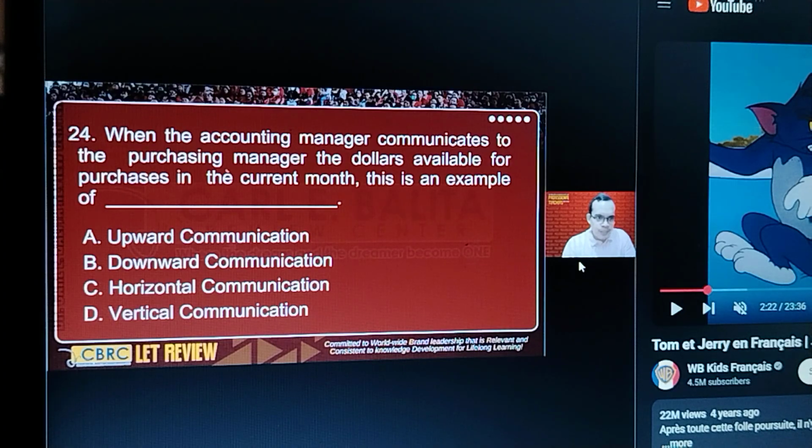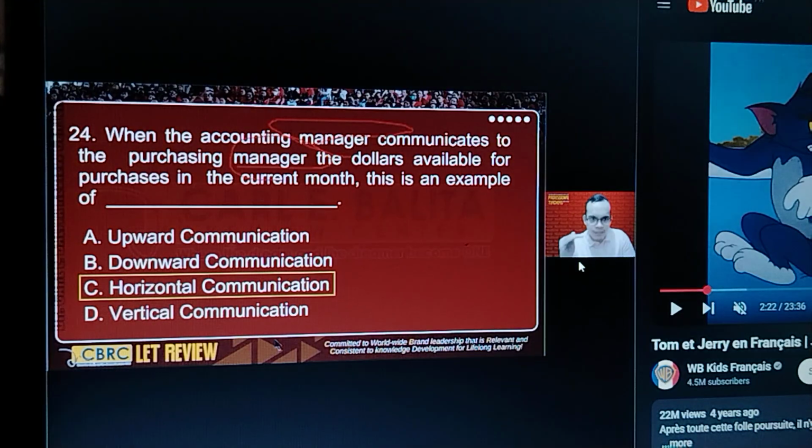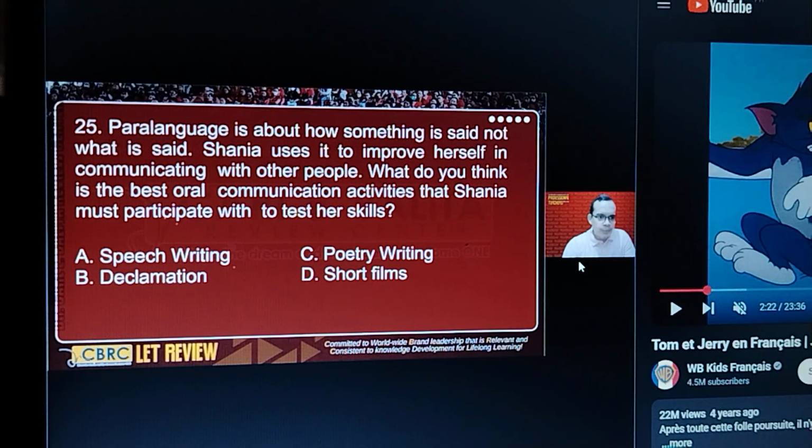Next, keywords, manager speaks with another manager. What do we call that? They are of the same position. They're both managers. So we call this horizontal communication. Same level, same rank. Okay, next. Keywords.